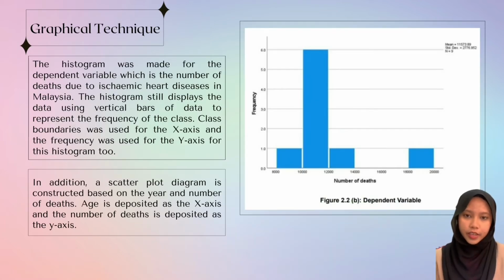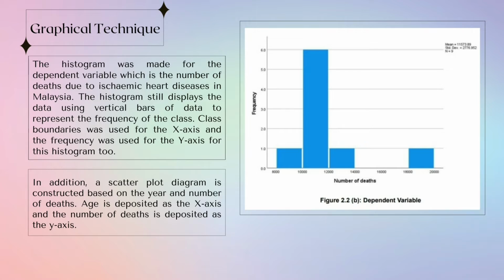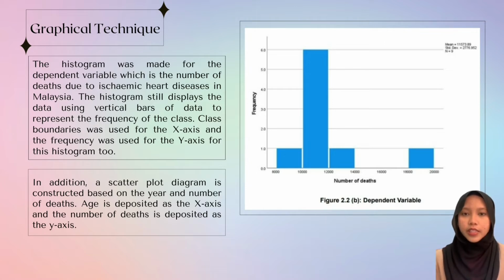Next is the graphical technique. For the graphical technique, we made a histogram for the dependent variable, which is the number of deaths due to ischemic heart disease in Malaysia. The histogram displays the data using vertical bars to represent the frequency of the class. Class boundaries were used for the x-axis and frequency for the y-axis. A scatter plot diagram is constructed based on the deaths. Year is plotted as the x-axis and the number of deaths is plotted as the y-axis.